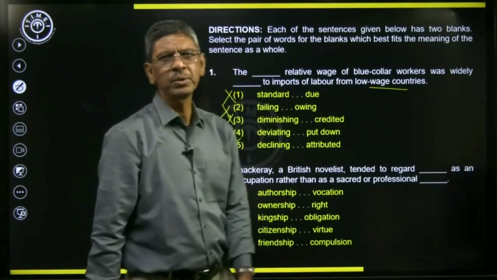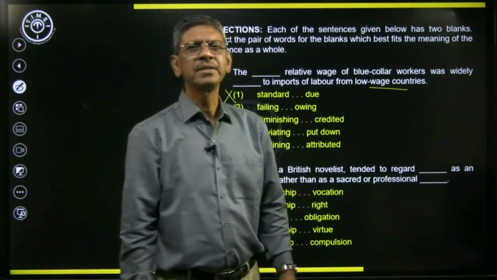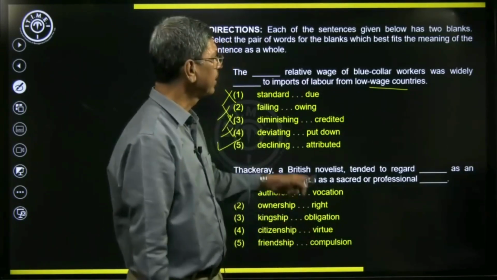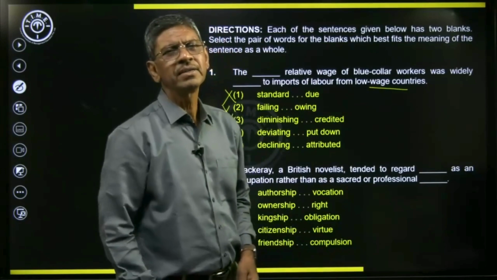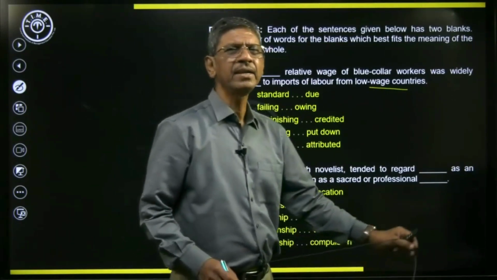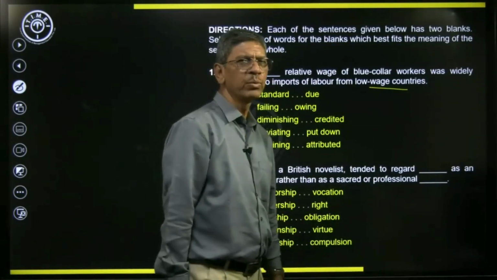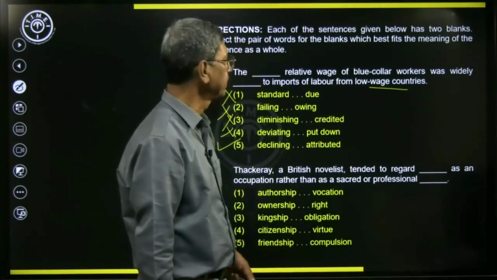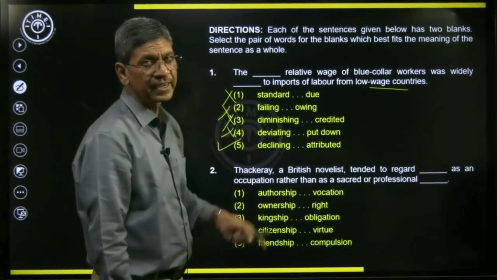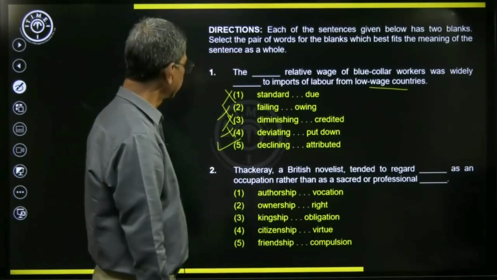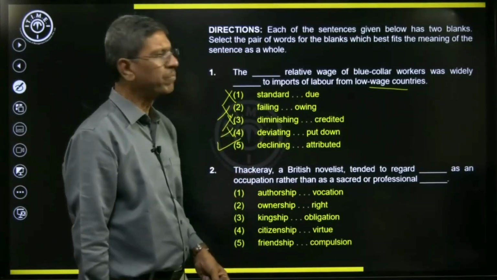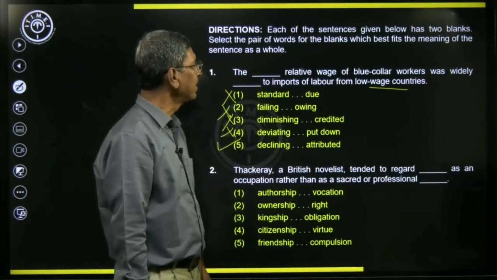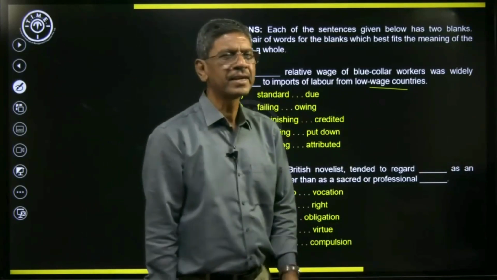We know what is blue collar and white collar. Blue collar people are the workers, the artisans, and not the officials. White collar is generally people who work in the office and who are officers. They are called white collar workers. And here we have blue collar workers, the laborers or workers, right? So I'll read the sentence again. The declining relative wage of blue collar workers was widely attributed to imports of labor from low wage countries.